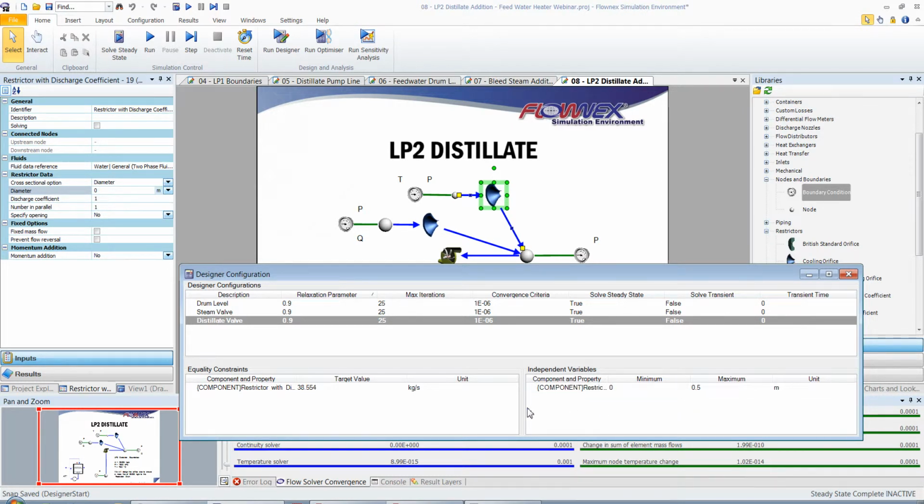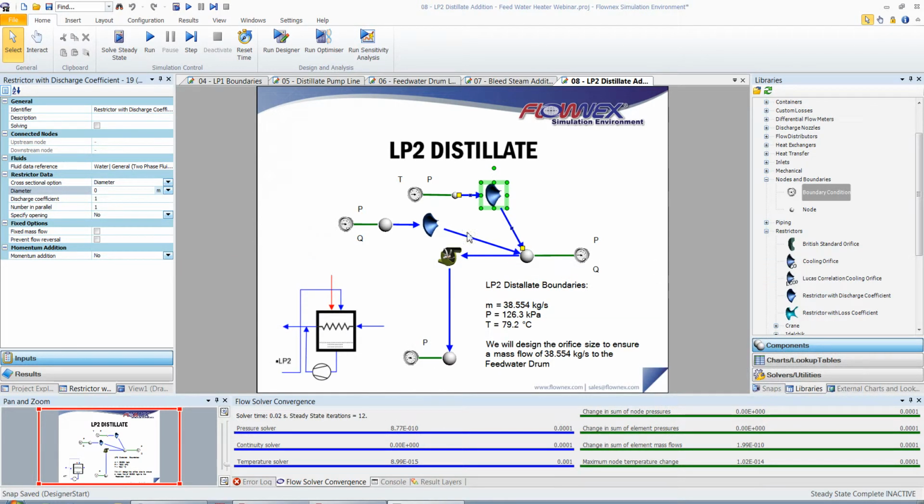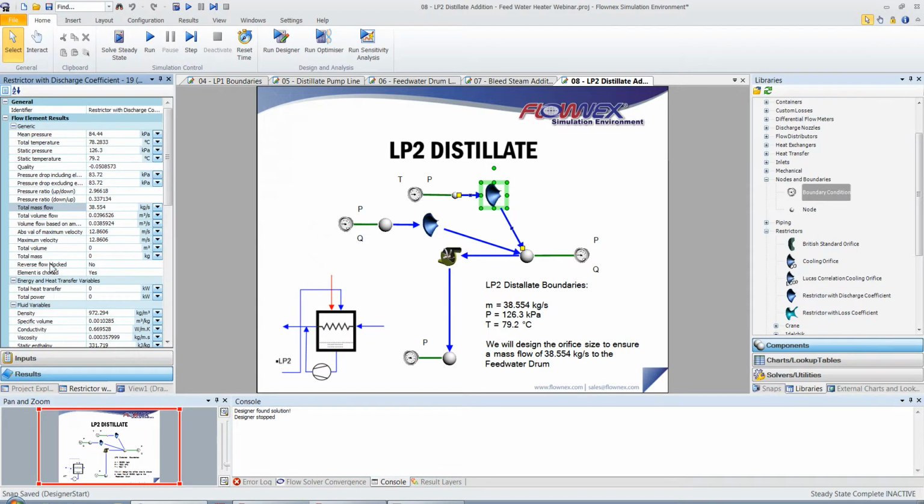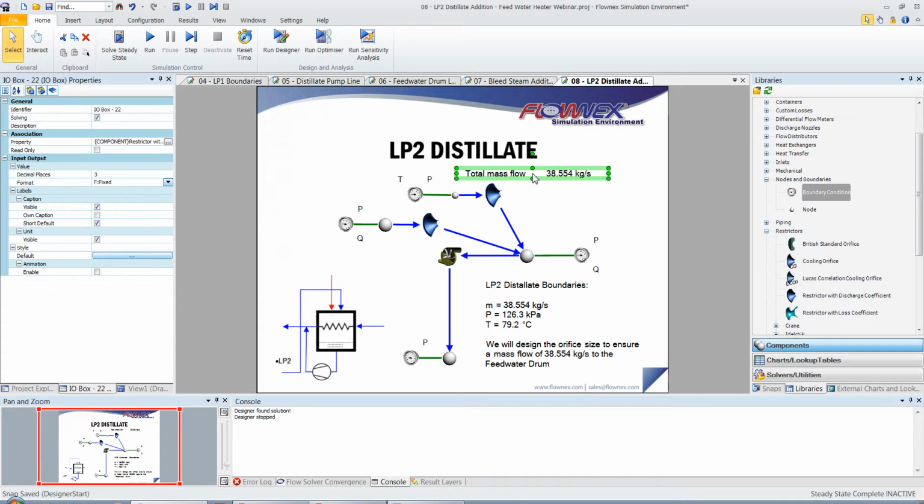I'll now set it as active and run the designer. We can see the designer converged, and we have our desired mass flow of 38.554 kilograms per second.